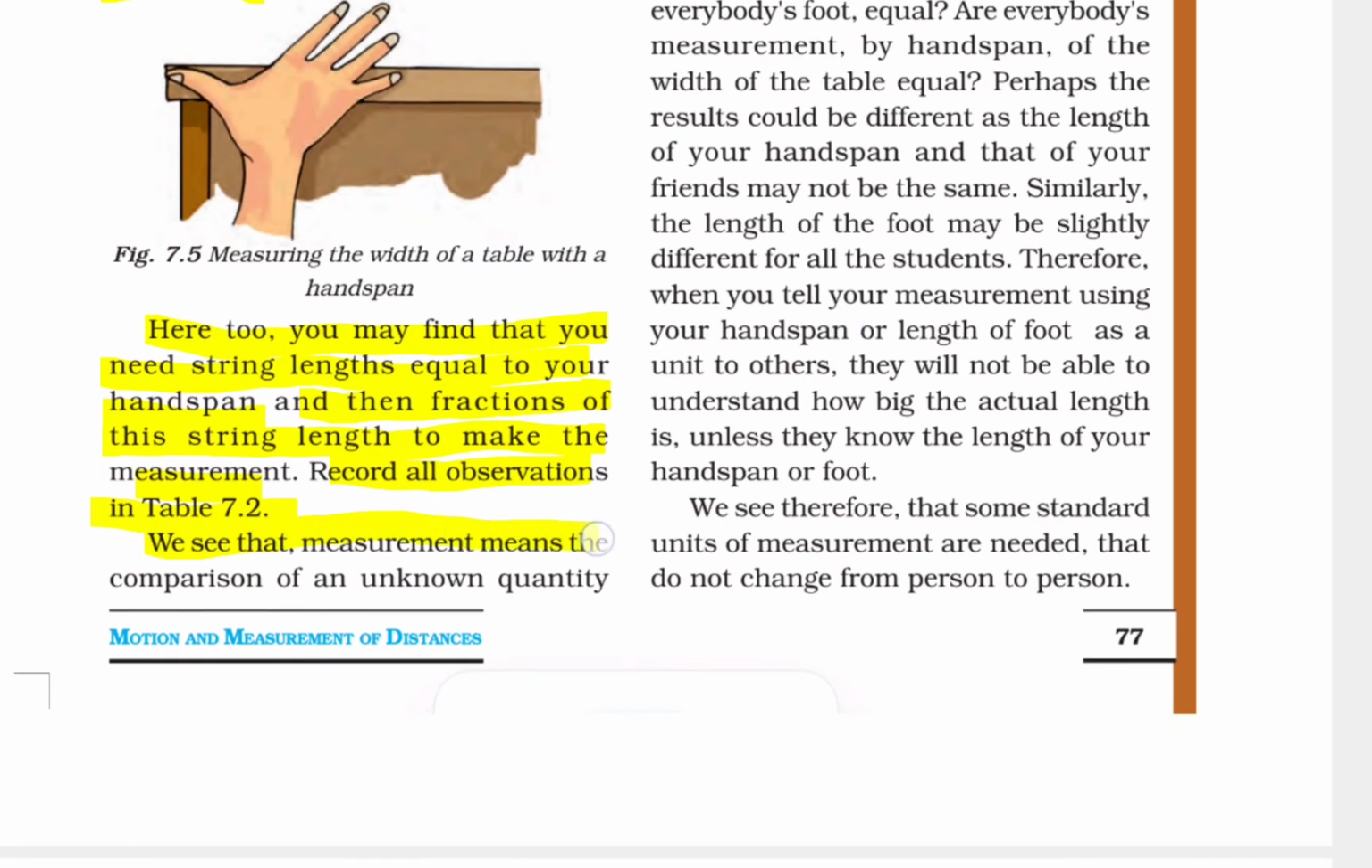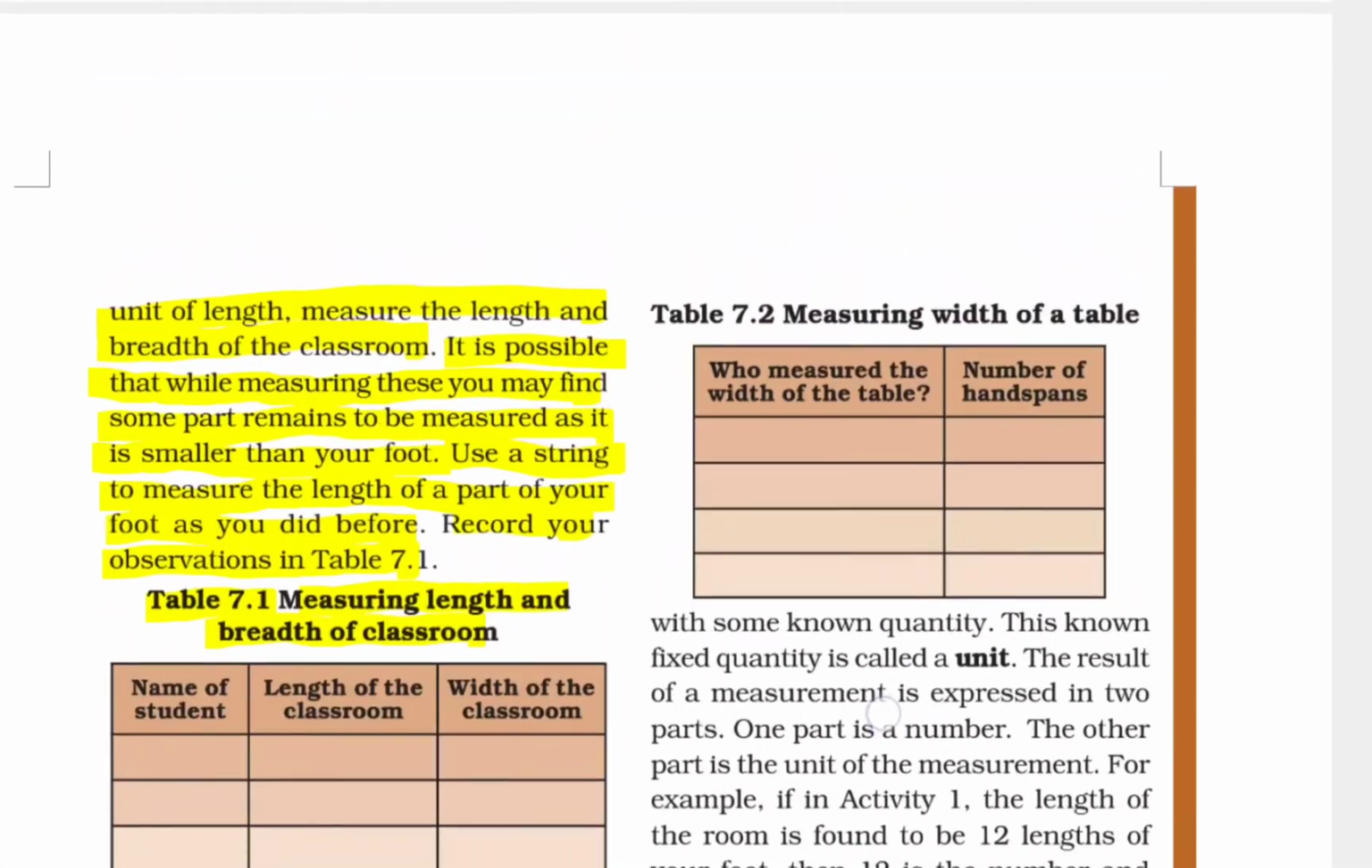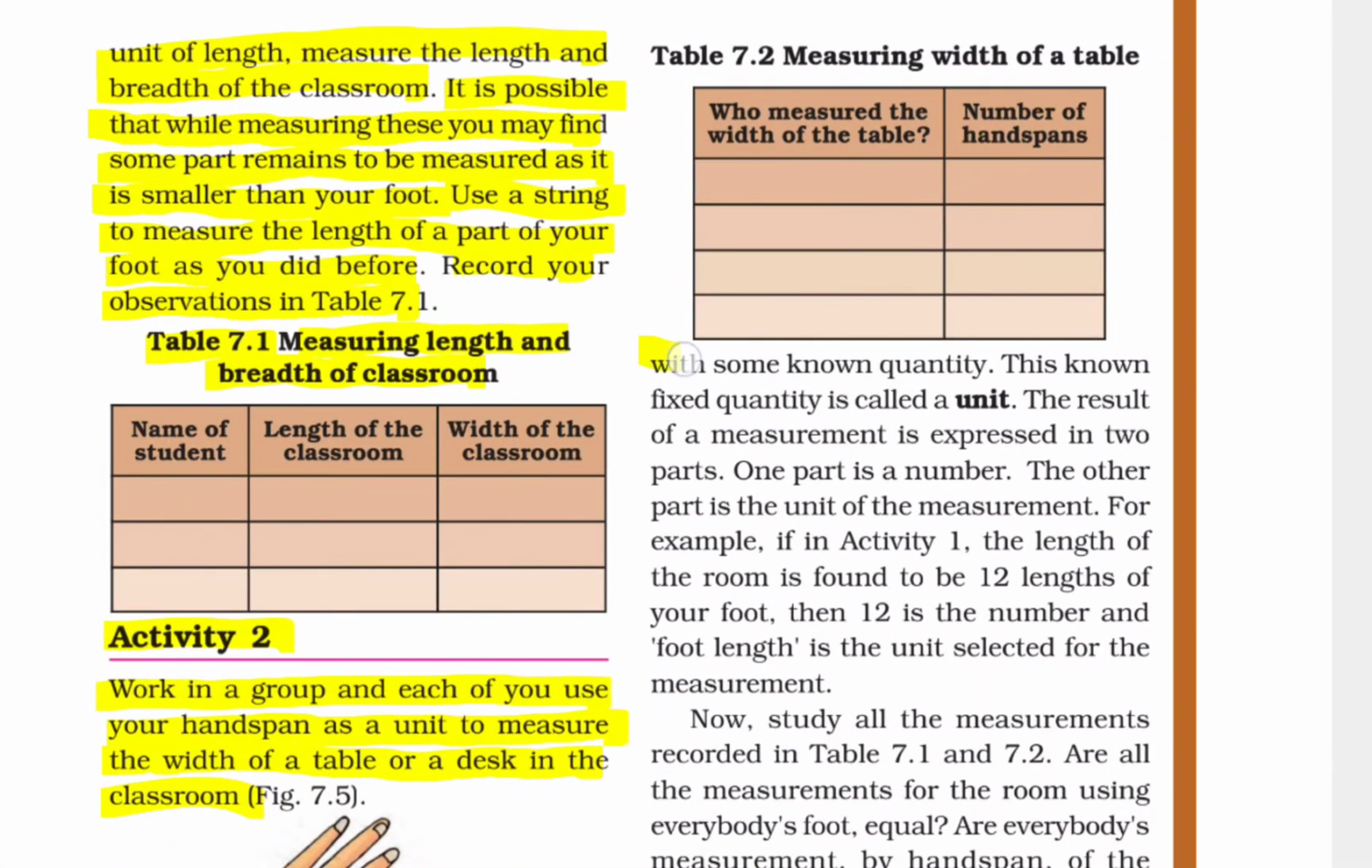We see that measurement means the comparison of an unknown quantity with some known quantity. This known fixed quantity is called a unit. The result of the measurement is expressed in two parts. One part is a number, the other part is a unit of measurement. For example, if in activity 1 the length of the room is found to be 12 lengths of your foot, then 12 is the number and the foot length is the unit selected for the measurement.